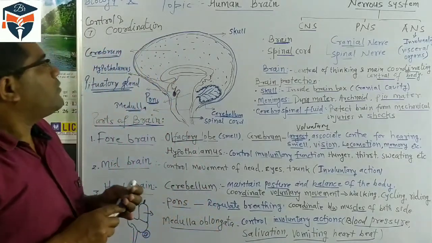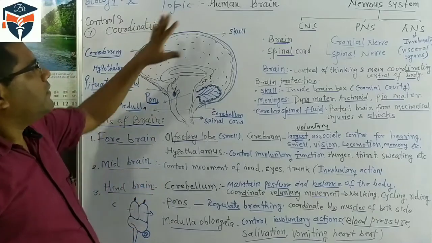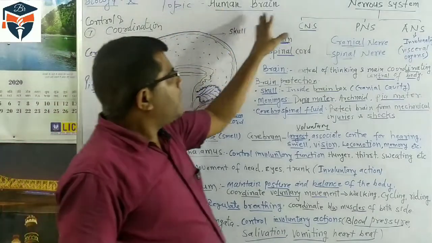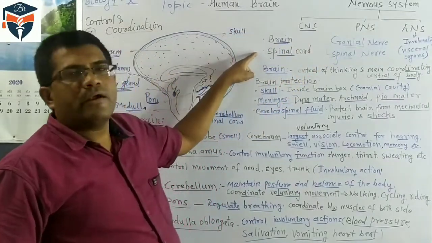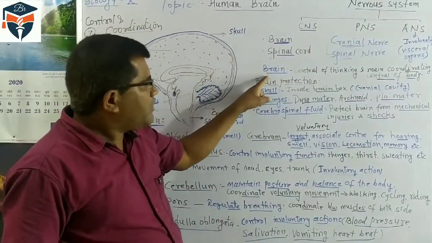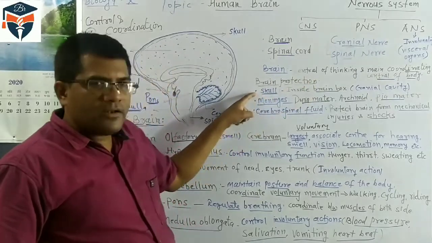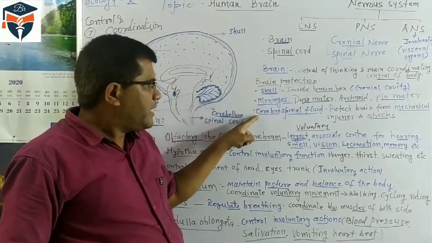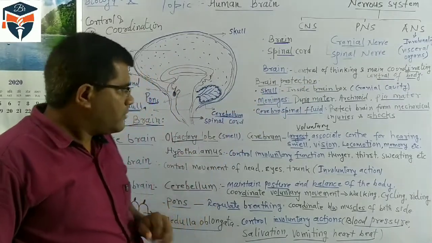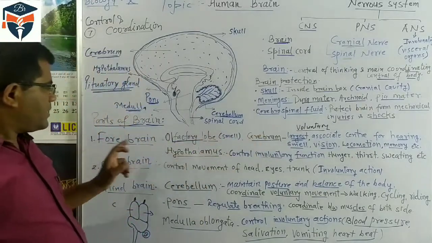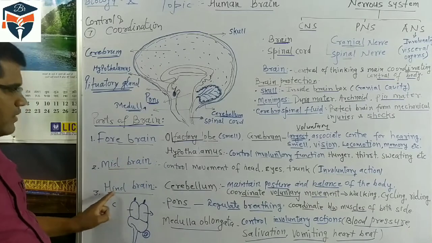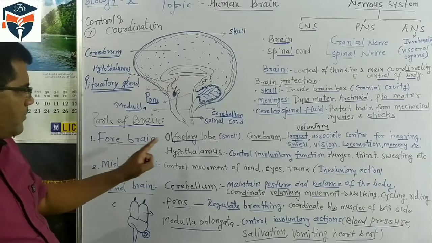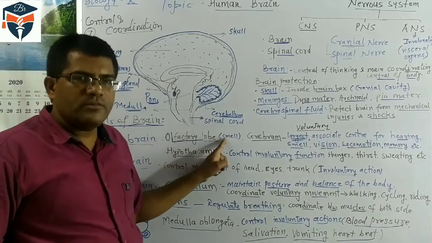So overall, in this topic, the human brain is a part of the CNS. Brain and spinal cord are the two parts. Our brain is protected by the skull, meninges and cerebrospinal fluid. There are three important parts in our brain: forebrain, midbrain and hindbrain. In the forebrain, the olfactory lobes are responsible for smell.